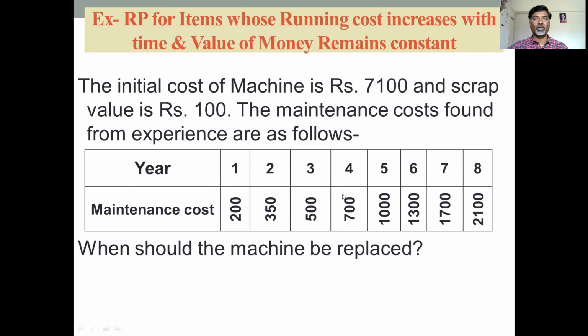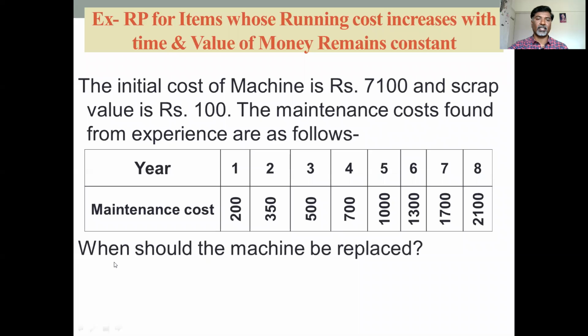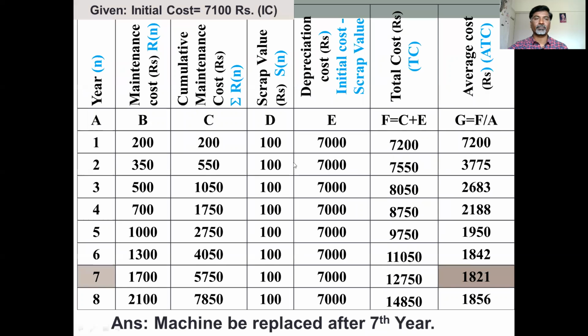To solve this example, we have to prepare one table. See here what is given. The given initial cost is equal to 7,100 rupees. That is called the initial cost. They have given years, that is the value of n: 1, 2, 3, 4, 5, 6, 7, 8. These are the 8 years they have given, and their maintenance cost is also given. Just we have taken here the maintenance cost. The third column we have prepared is the cumulative maintenance cost.